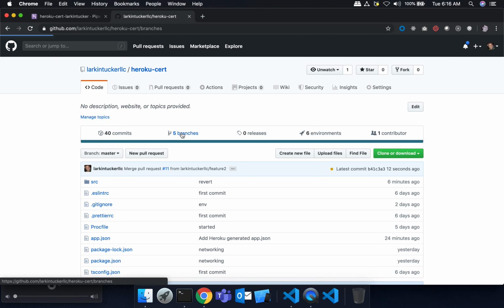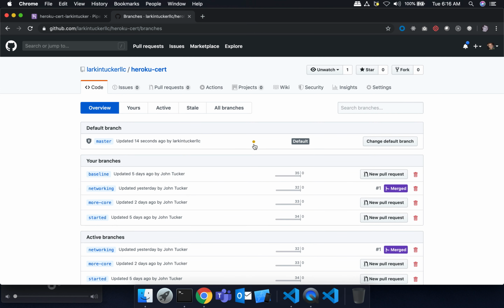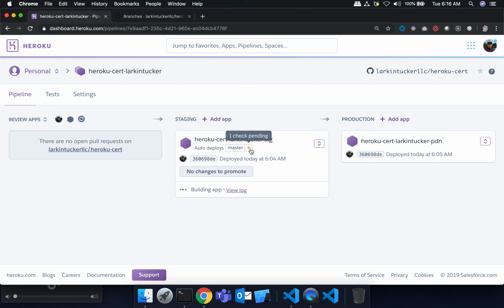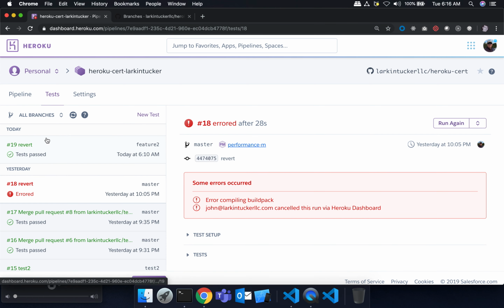Now, because CI is running, if I go back to my branches, you'll see now a yellow dot under master because now I just pushed changes into master. That triggers Heroku to then say, hey, in fact, you can see right now it's still running a test here, right? And you can also see under tests, let me refresh the screen.